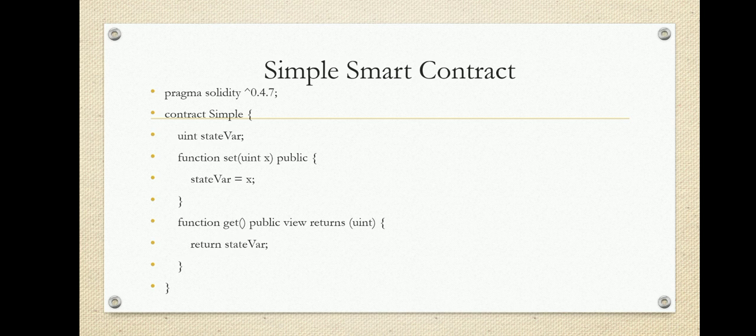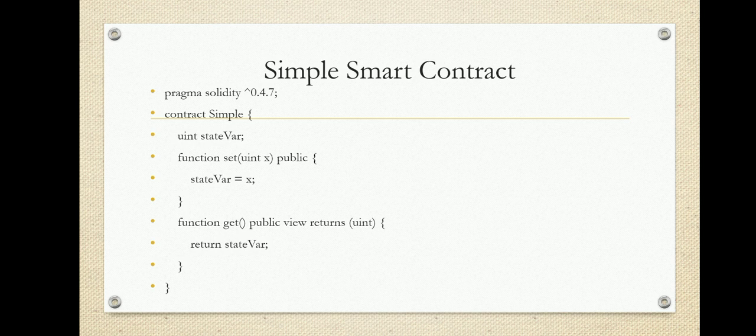Okay, so within the function we have a local variable. So the state variable we have declared previously. Now we are going to initialize the state variable. Okay, so here we have initialized the state variable to x. State var is equal to x.